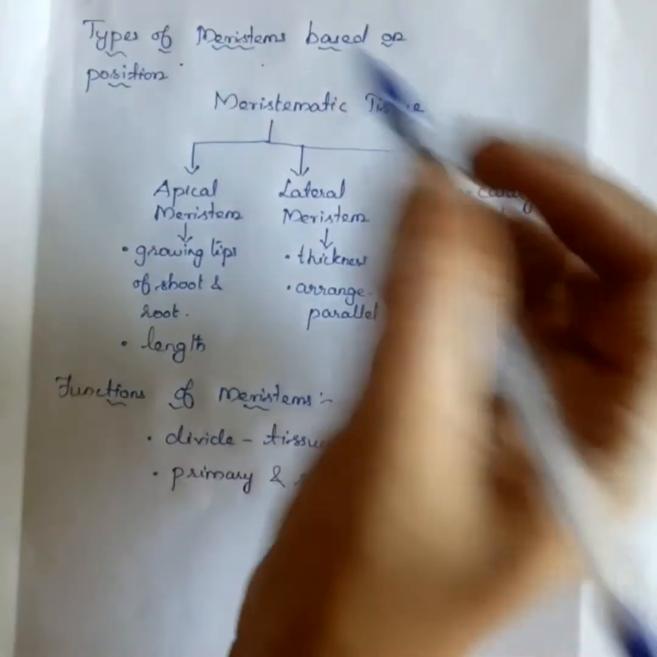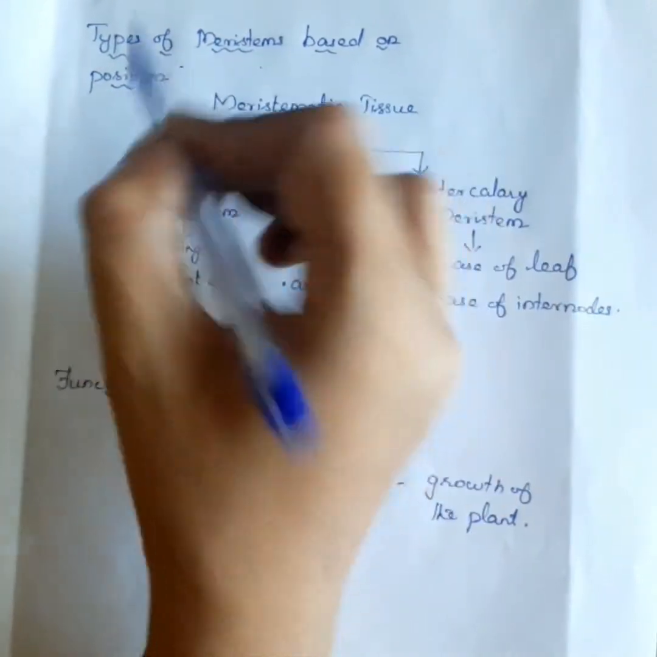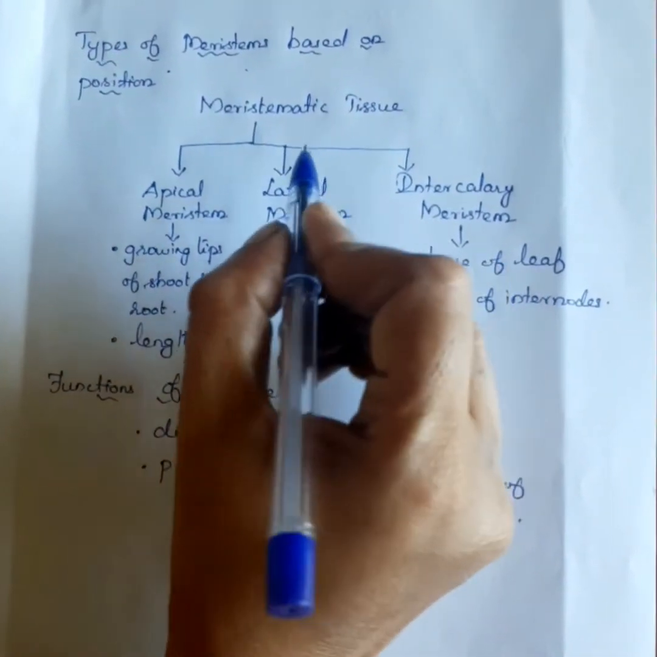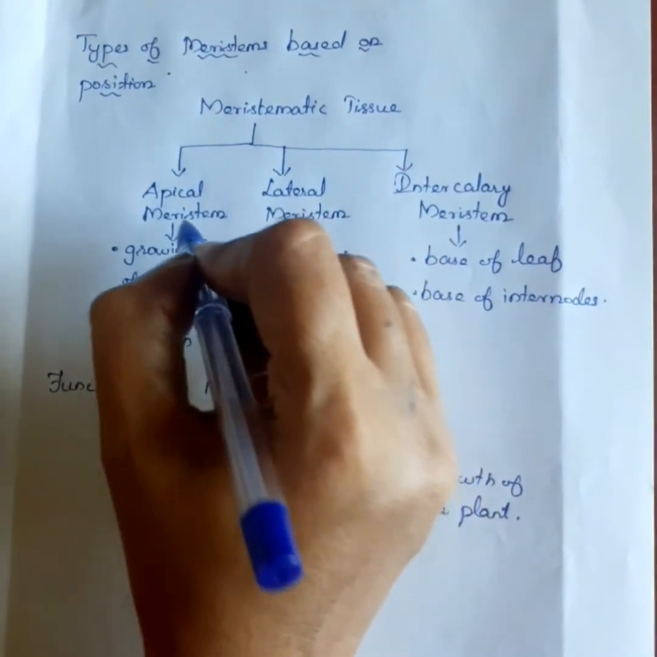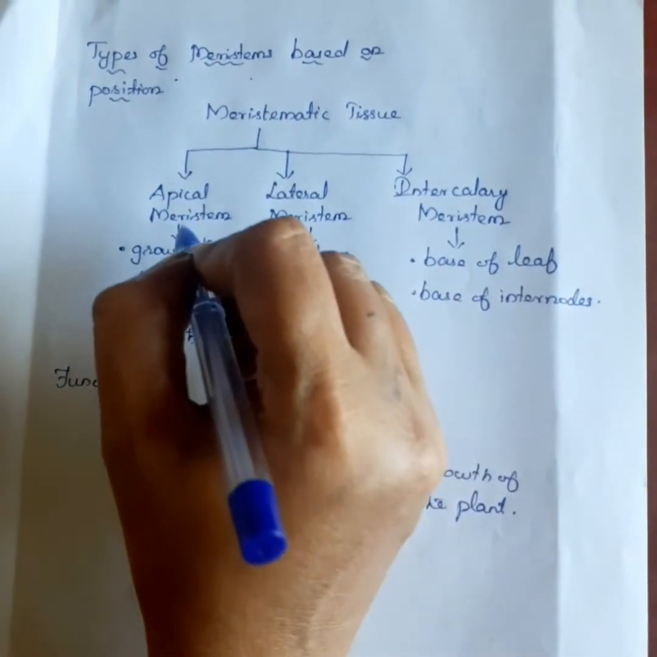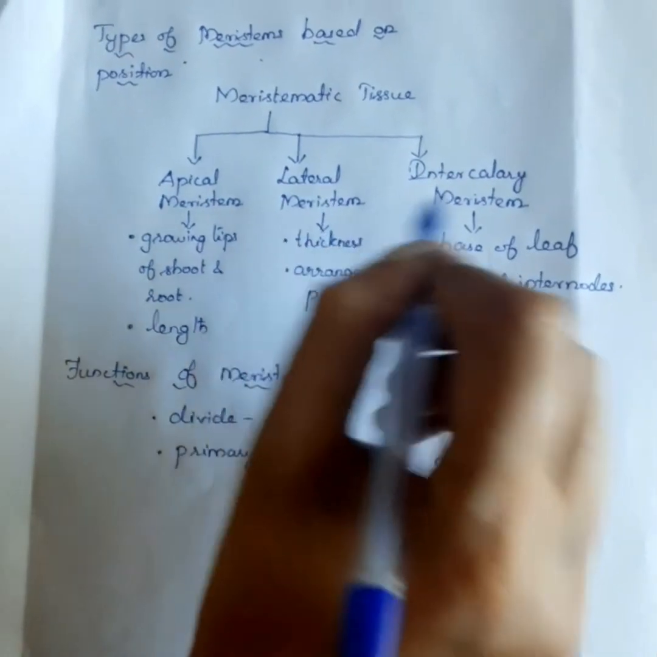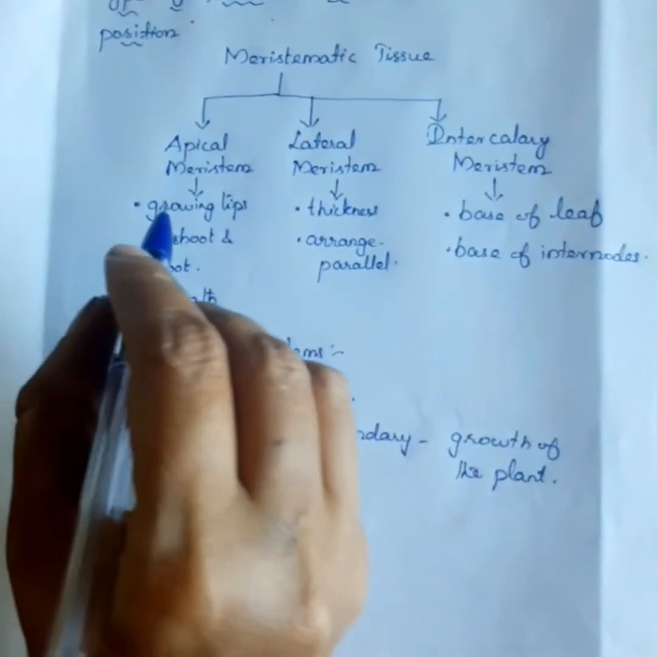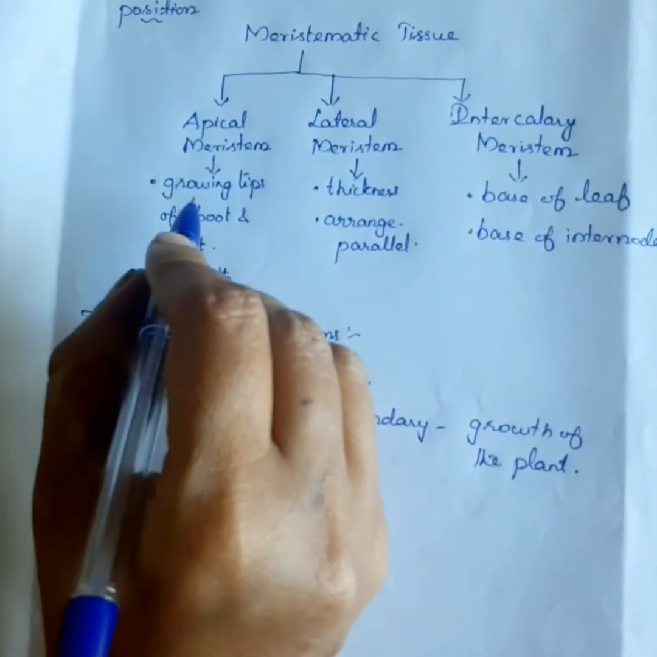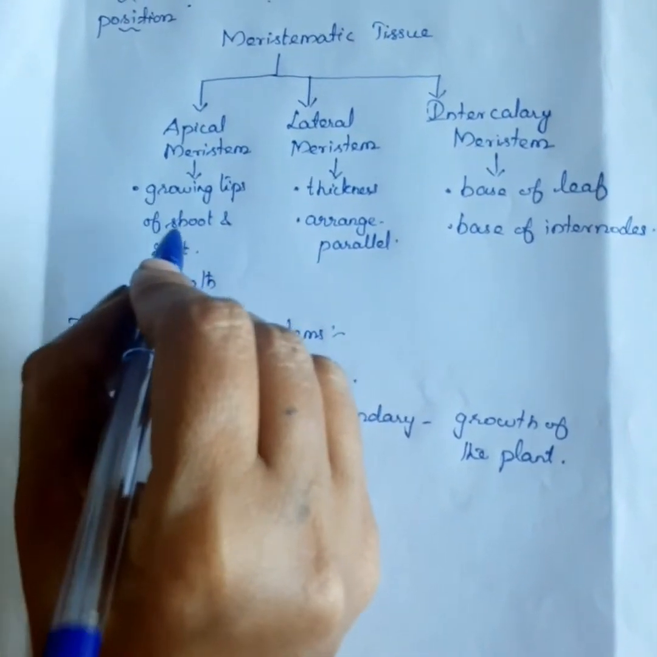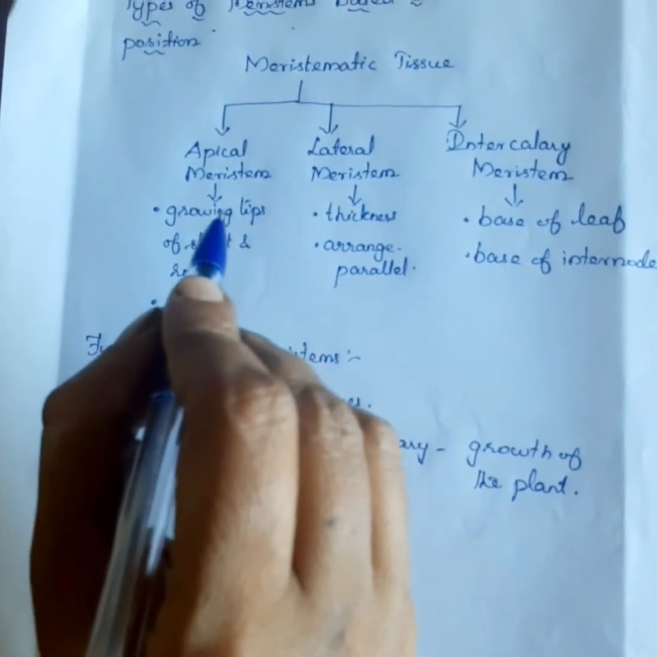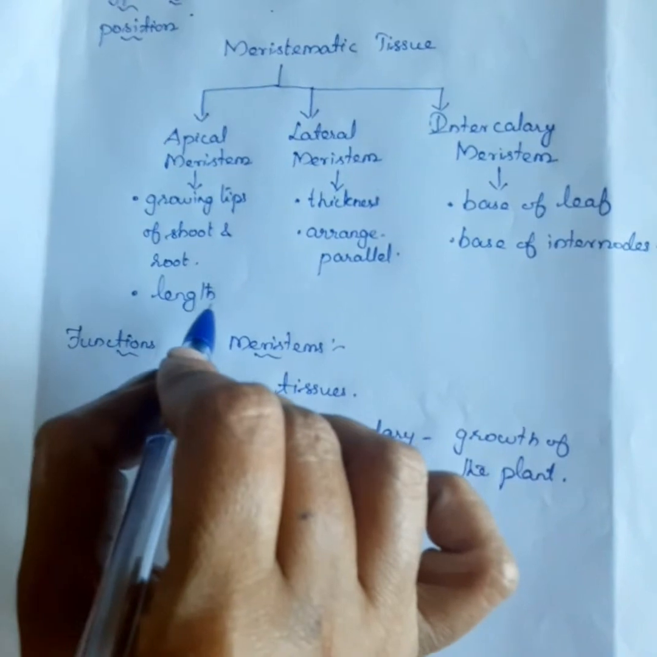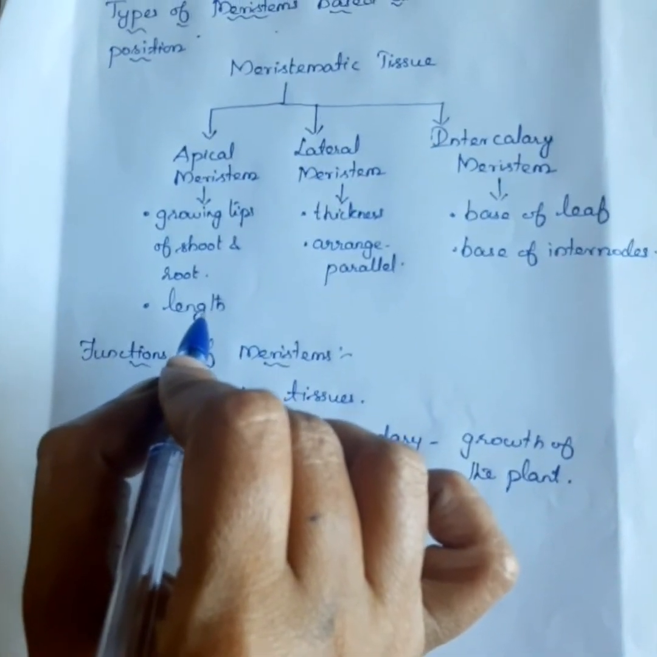Now we will discuss the types of meristem based on position. So these meristematic cells, based on position, are classified into 3 different types: apical meristem, lateral meristem, intercalary meristem. Apical meristem is found at the tip of the plant, in the growing tip of shoot and root, and it increases the length of the plant.